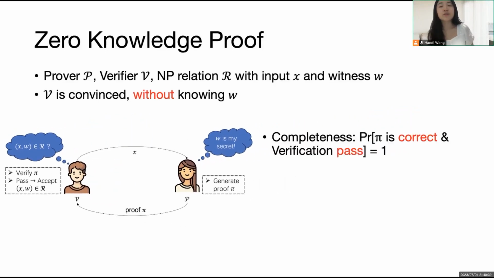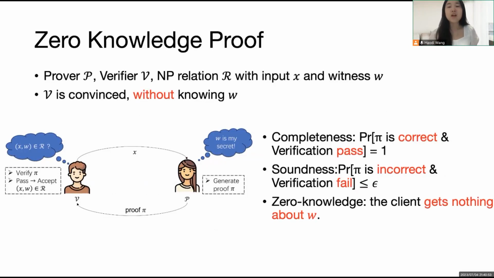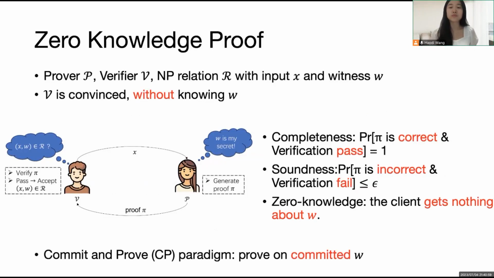Zero-knowledge proof has the following properties. Completeness, which means the correct results could definitely pass the verification. Soundness, which means an incorrect result cannot pass the verification except for a negligible probability. Zero-knowledge, which means the verifier gets nothing about the witness information during the whole procedure. Based on the general zero-knowledge proofs, there is a commit and proof paradigm, which means the prover can prove upon the committed witnesses.